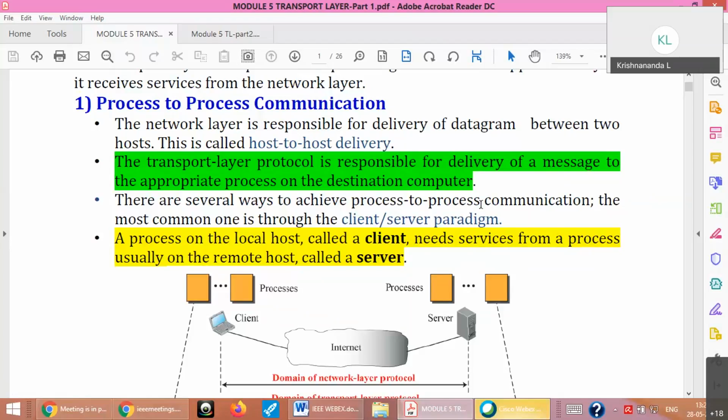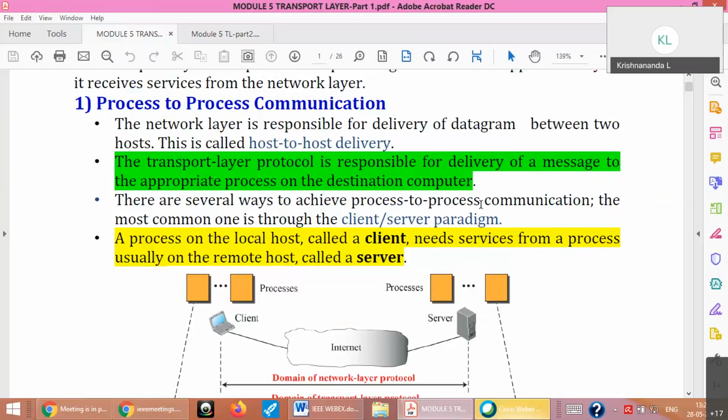Okay, a very simple example, again maybe an LKG example. Suppose you want to meet your friend in his house. You first find his house. In the house, there are many people, but you would like to talk to only your friend, right? So that is the process. Your host will be running several processes. For example, if you take a browser itself, you'll have several tabs open, one for Facebook, one for YouTube, one for Gmail, so many.